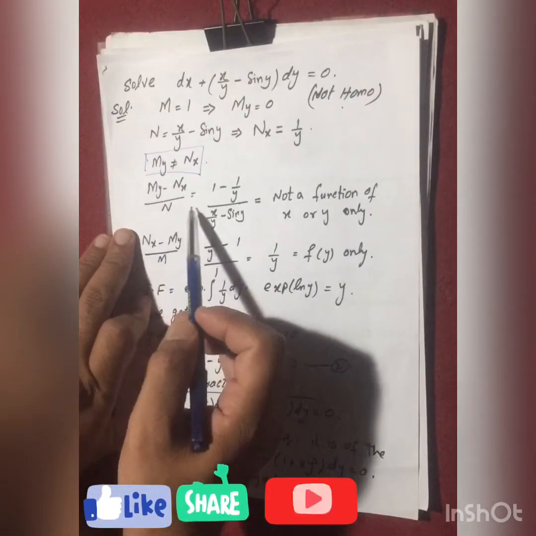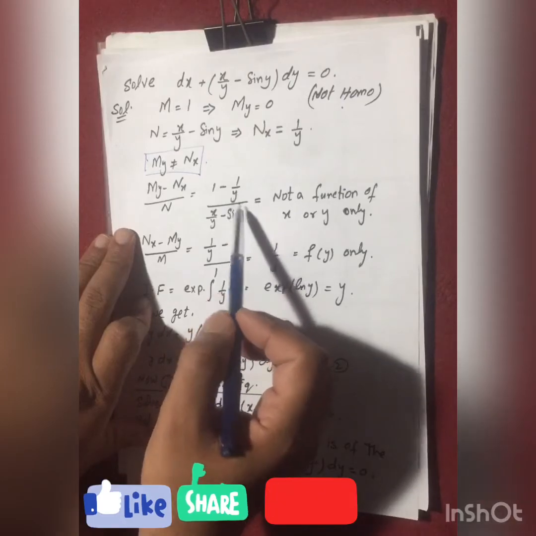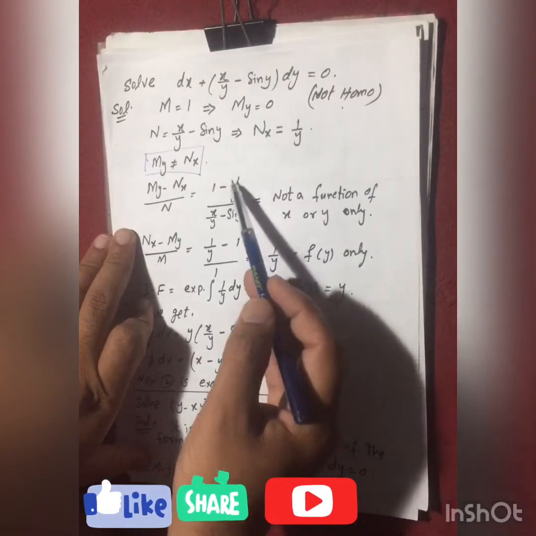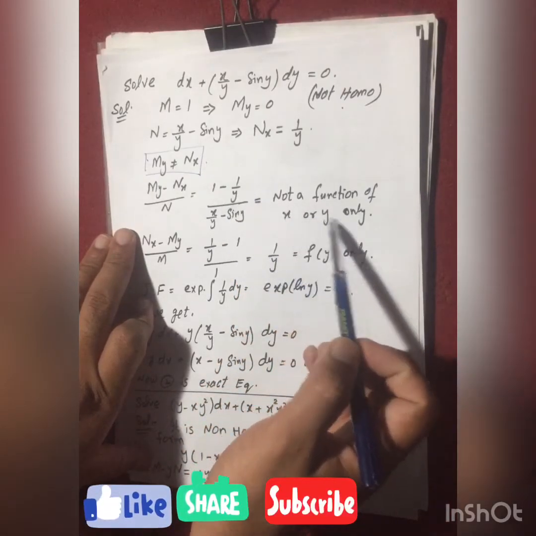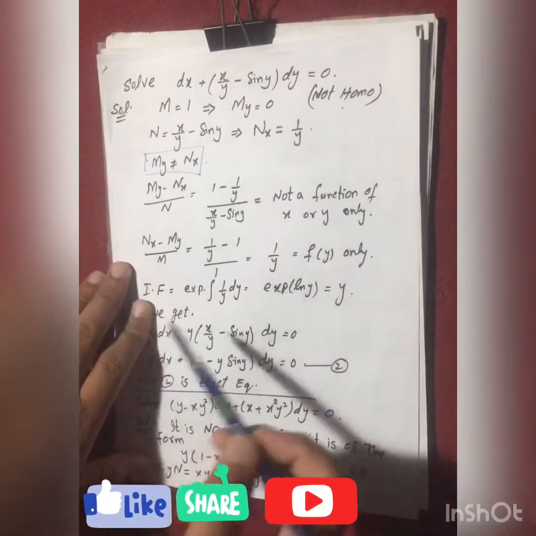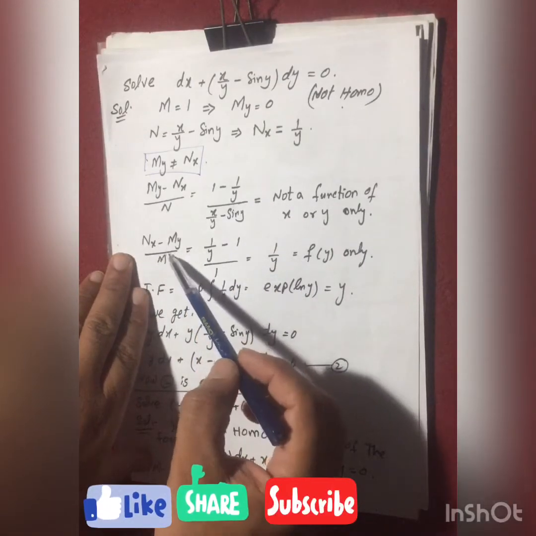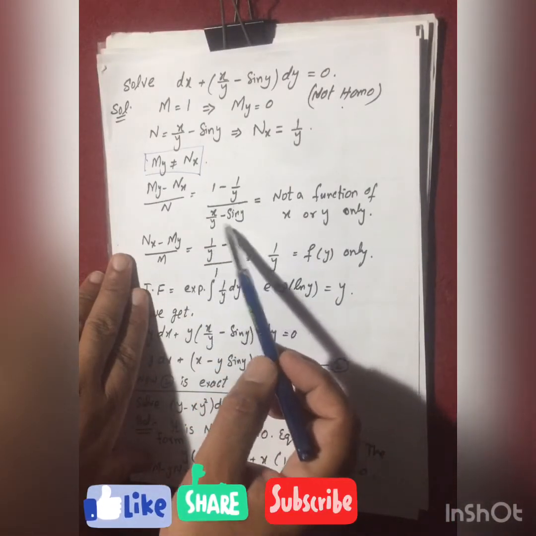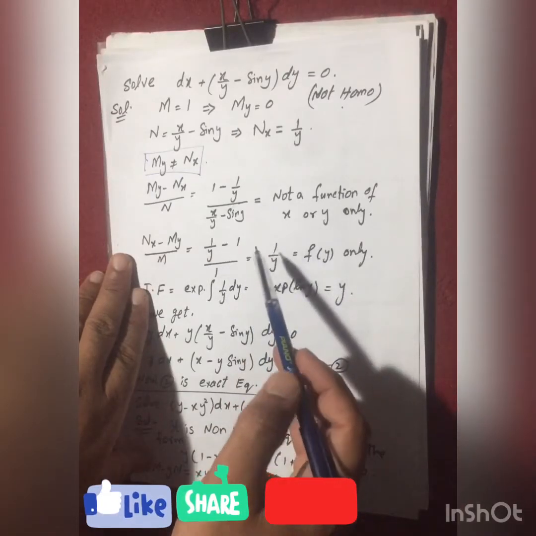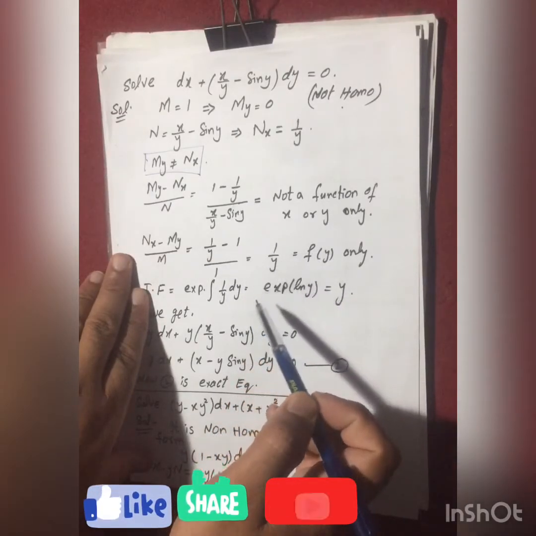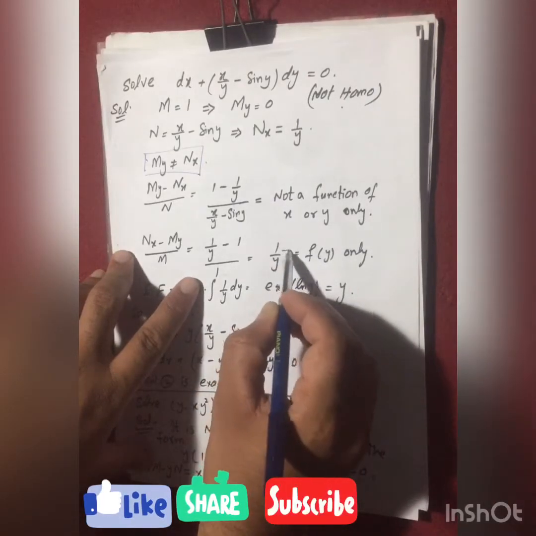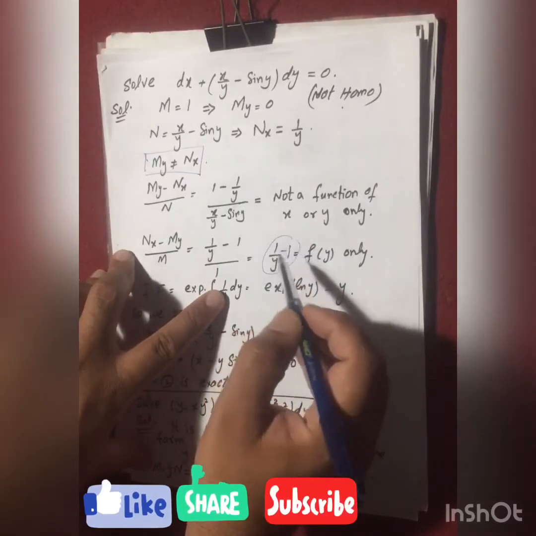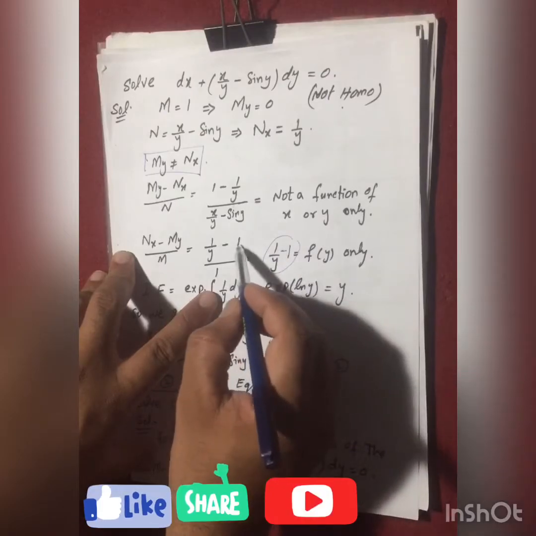If (M_y − N_x) over N equals this, we are not getting a single variable, y or x, in this expression, so it is not a function of x or y only. So we will apply the second rule, that is (N_x − M_y) over M equals (1 over y − 1) over 1, since M is 1. After doing this, we will get 1 over y minus 1, and this is a function of y only.